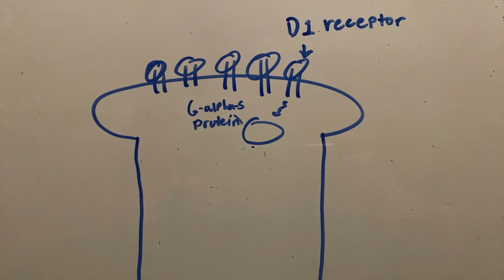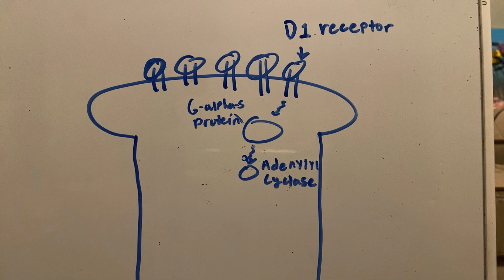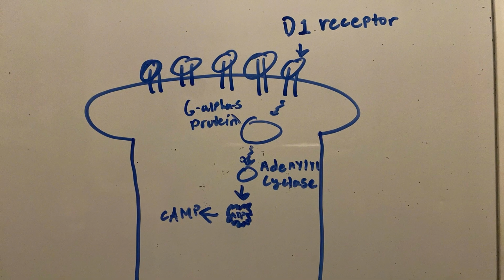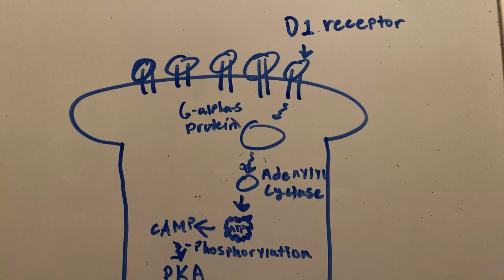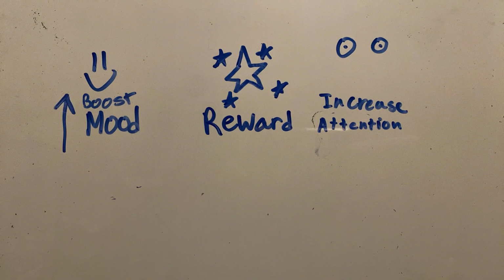There are 5 different types of dopamine receptors. However, this process focuses on D1 receptors. These receptors are G-protein coupled receptors, also known as GPCRs. Dopamine binds to the D1 receptors and activates the G-alpha S protein, which activates adenyl cyclase that turns ATP into cyclic AMP, which also happens to be the secondary messenger of this pathway. Finally, the cyclic AMP starts a protein kinase cascade that then activates other cellular responses. As a result of these cellular responses, they boost mood, boost the reward center, and increase attention span.